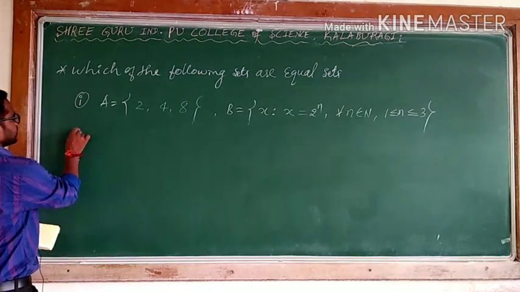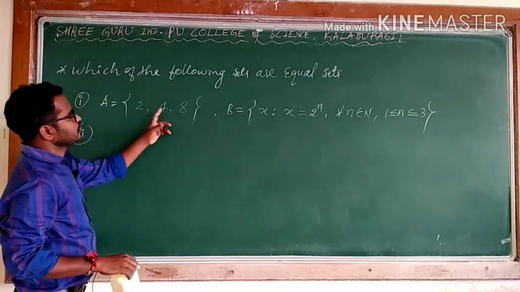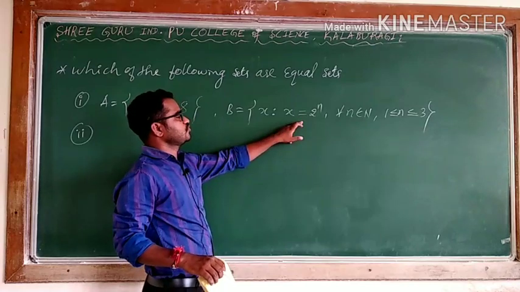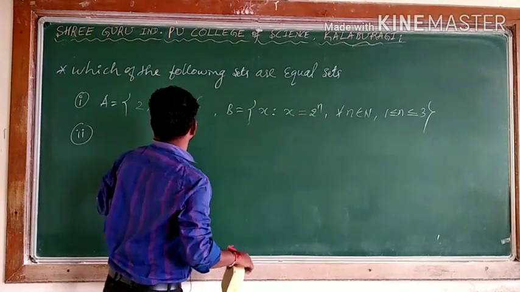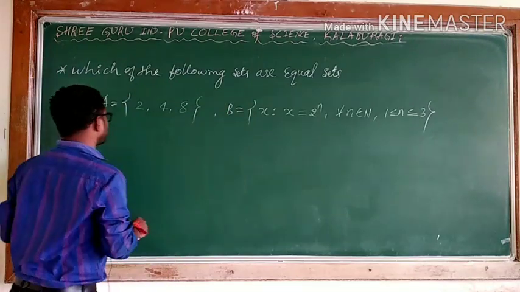Okay, second one. There you can see 2, 4, 8. Here 2 to the power 1 is 2, 2 to the power 2 is 4, 2 to the power 3 is 8. Is it 2, 4, 8? There also you will get 2, 4, 8. Means definitely that will become equal.